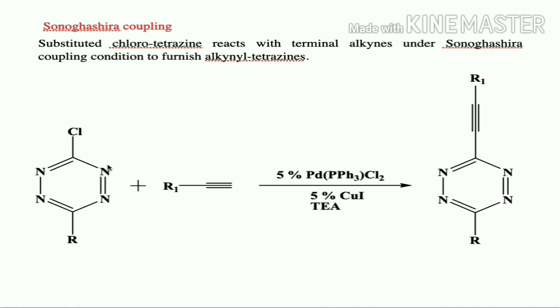So what you are going to do in Sonogashira coupling is react chlorotetrazine with terminal alkynes in presence of palladium and copper as catalyst. So it is going to form alkynyl tetrazines. So from this Sonogashira coupling, you can have alkynyl tetrazine derivatives. So it can be used further in organic synthesis. So this is Sonogashira coupling of 1,2,4,5-tetrazine, the two chloro substituted.